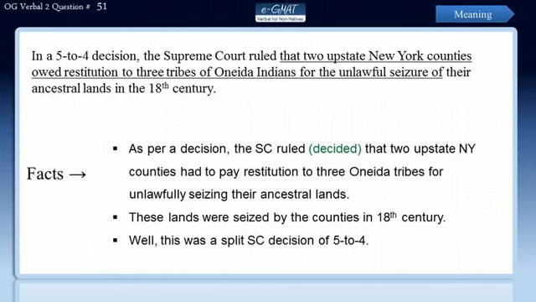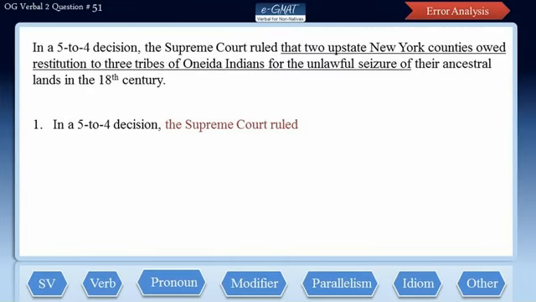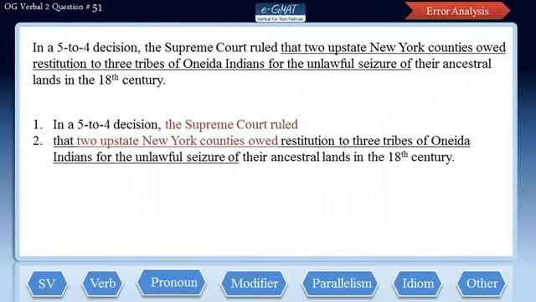Now, let us split our sentence into its clauses to evaluate what the errors are. So here comes the first clause. In a 5-4 decision, the Supreme Court ruled. Here, the Supreme Court is the subject and ruled is the verb. Presence of that brings us to another clause, and it reads that 2 upstate New York counties owed restitution to 3 tribes of Oneida Indians for the unlawful seizure of their ancestral lands in the 18th century. Here, 2 upstate New York counties is the subject and owed is the verb.